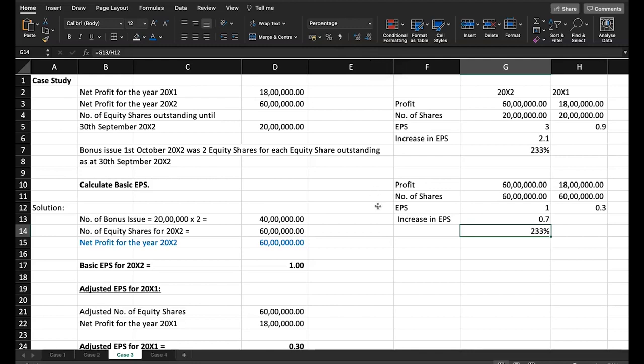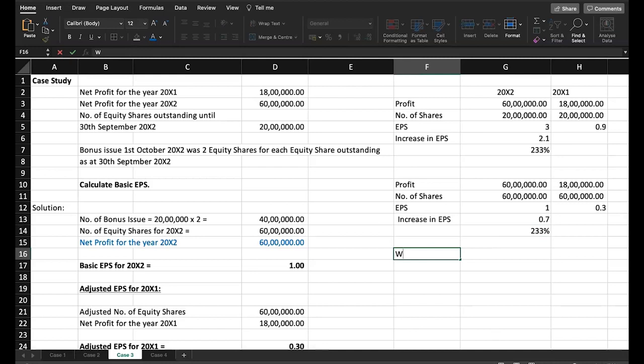See, the standard provided that when you go for a bonus issue and if there is an increase in the number of shares, don't make the change in the current year alone. Please also make it for the previous year. If you don't make this adjustment, what will happen? I will show you. What could go wrong if you don't make this adjustment?